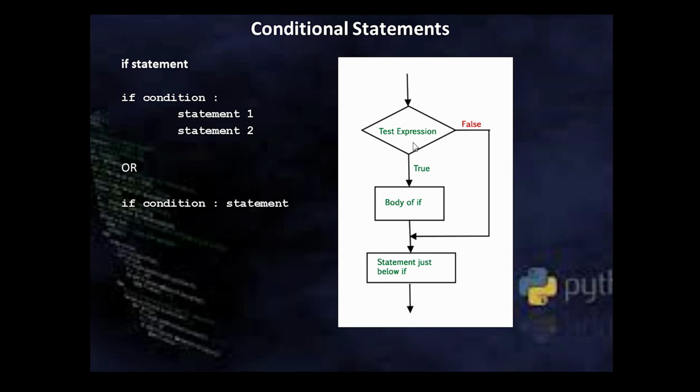If the condition evaluates to true, then these statements will get executed, and after that the statement following the test statement will get executed. And if the test expression is false, it will continue directly with the statement after your if statement.